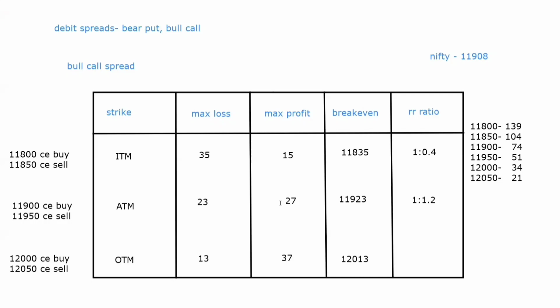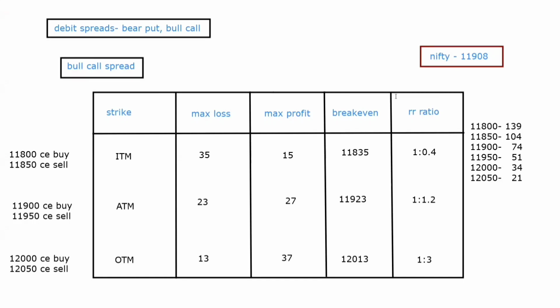Simple. Now the RR ratio over here is approximately 1:3. When you can lose 13 rupees, you can simultaneously gain 37, right? That is approximately 3 times, that is 1:3. So now we have filled all the columns. Now let's compare them. Okay.